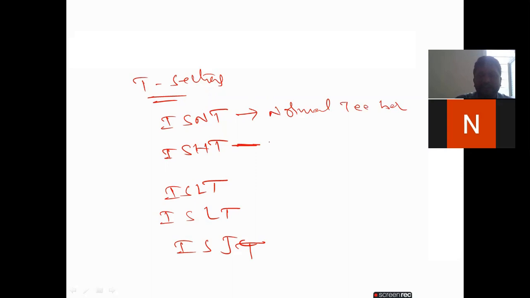ISHT means Indian Standard Heavy Flange T bars. ISLT means Indian Standard Light T bars. ISJT means Indian Standard Junior T beam. Even some different sections as per IS 800 are Indian Standard Dog Leg T bars and Indian Standard Medium bars. Like that, we have bars. The section looks like this. This is a T beam.